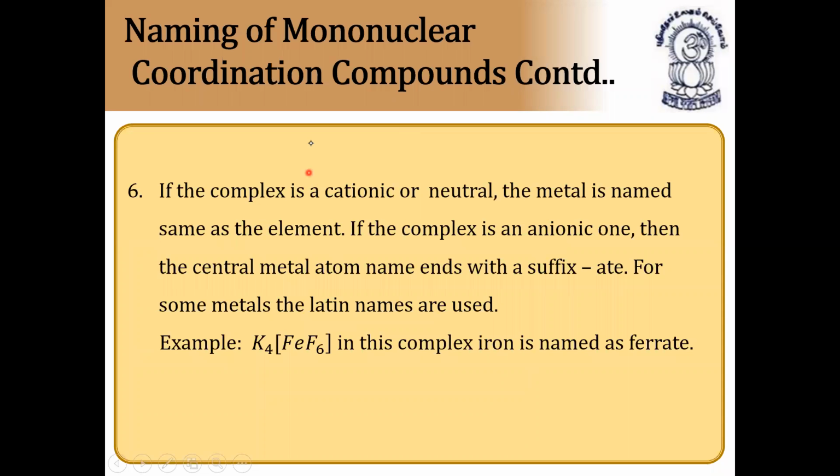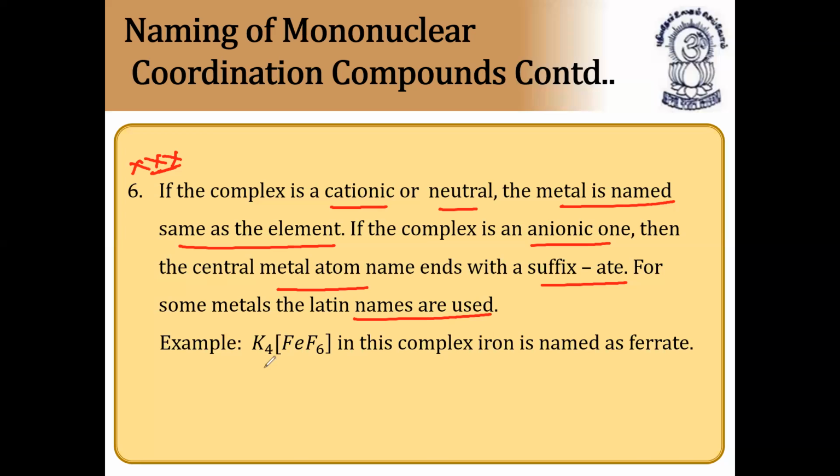If the complex is cationic or neutral, very, very important, the metal is named the same as the element. If the complex ion is anionic, then the central metal atom name ends with the suffix -ate. Very, very important point, please note down. For example, for some metals the Latin names are also used. For example, here, potassium Fe6.